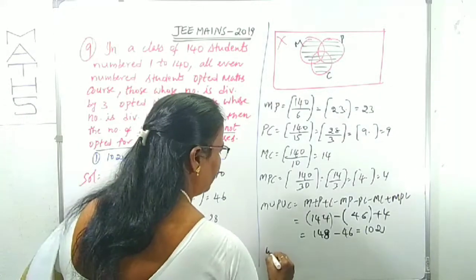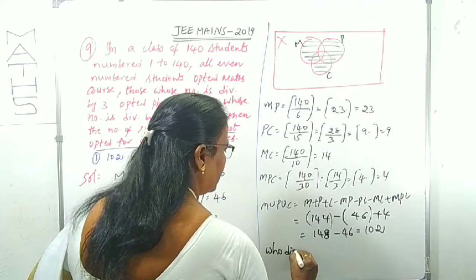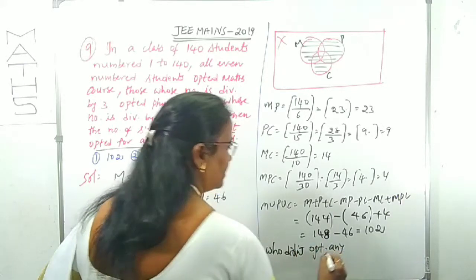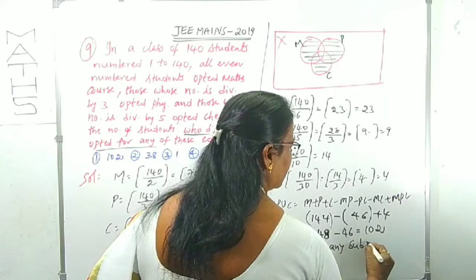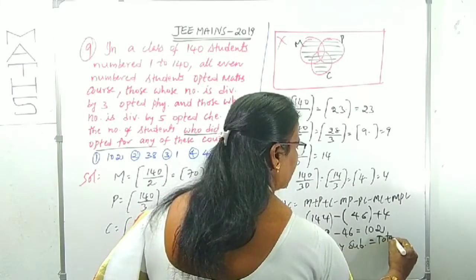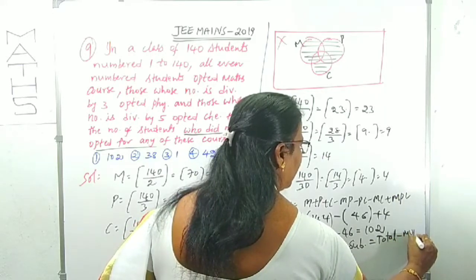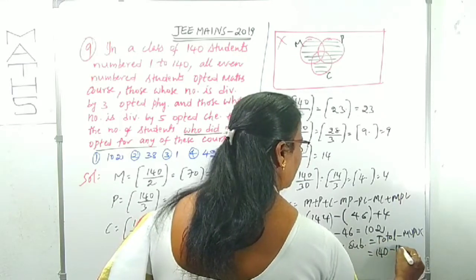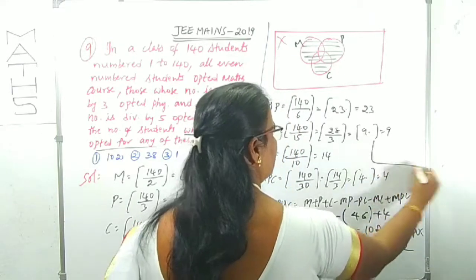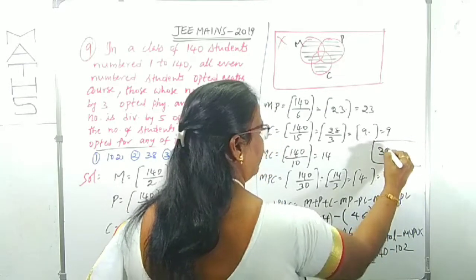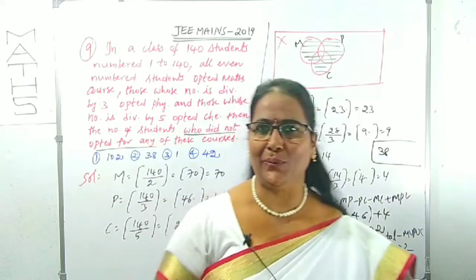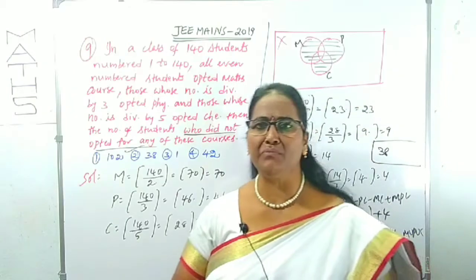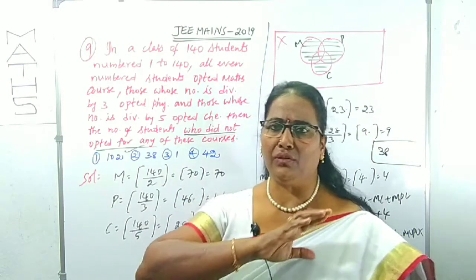So who didn't opt any subject means total minus M union P union C. Total, how many members are there? 140 minus what you got, 102. 140 minus 102 is clearly 38 persons who didn't opt any course. Clear? That is which option? Clearly the second option.